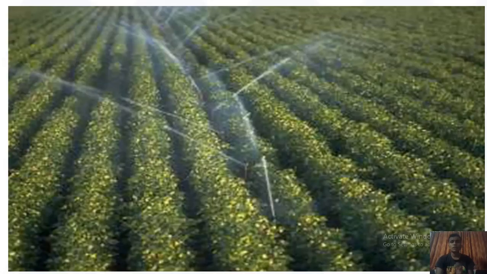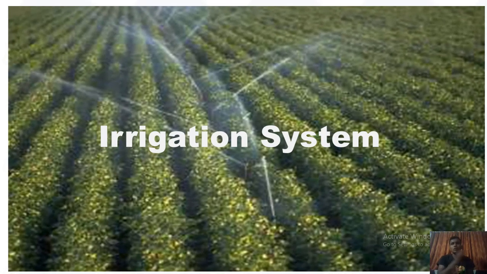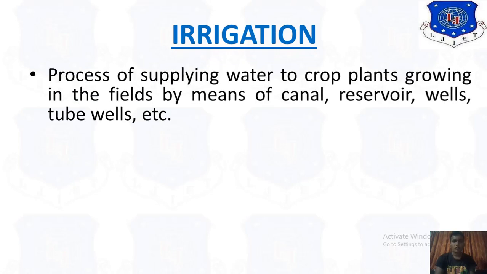Then the next important point is the irrigation system. After sowing of seed, we have to supply water to the soil. So that is the next point of our crop management, the irrigation system. Irrigation is the process of supplying water to crop plants growing in the fields by means of canals, reservoirs, wells, tube wells, etc. So irrigation is nothing but supplying water for the development of our plants.